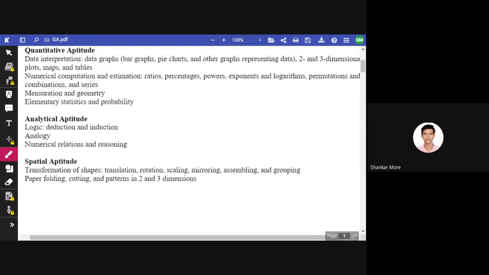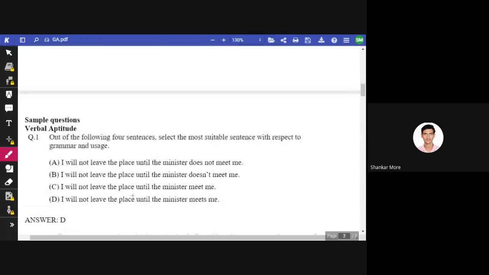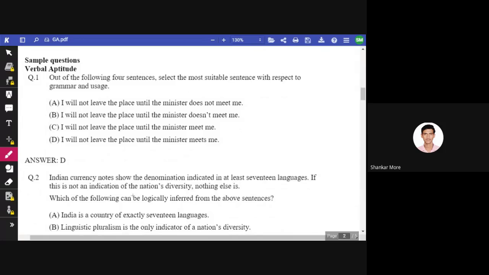Now in spatial aptitude, what we have to do, we have to deal with transformation of shapes, translation, rotation, scaling, mirroring, assembling and grouping, or paper folding, cutting, and patterns in 2 and 3 dimensions. So this is the complete syllabus of aptitude and reasoning. Okay, so here a few questions are given, like if you see verbal aptitude, I think you people might have gone through this syllabus. All of you have gone through this syllabus.